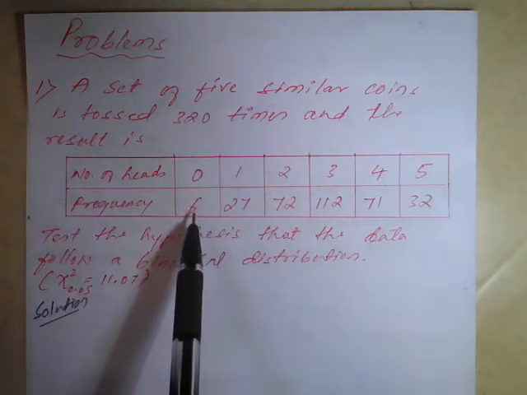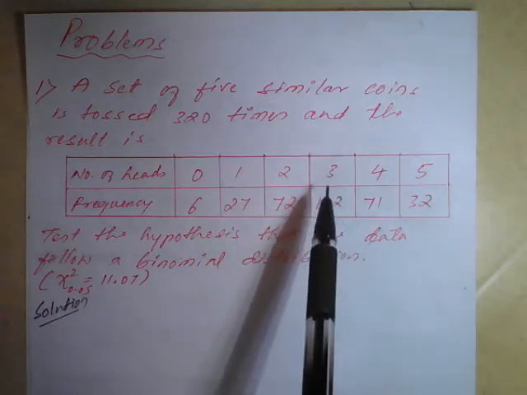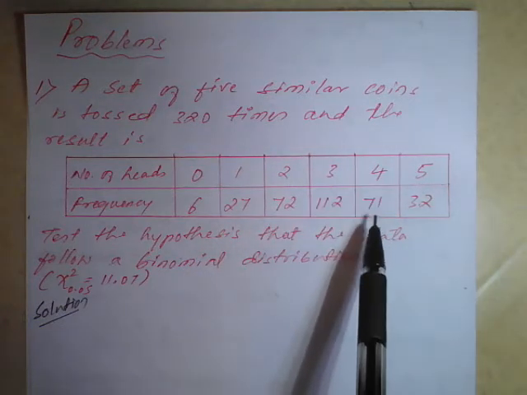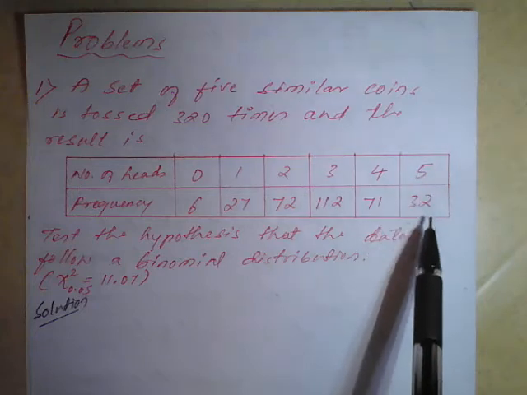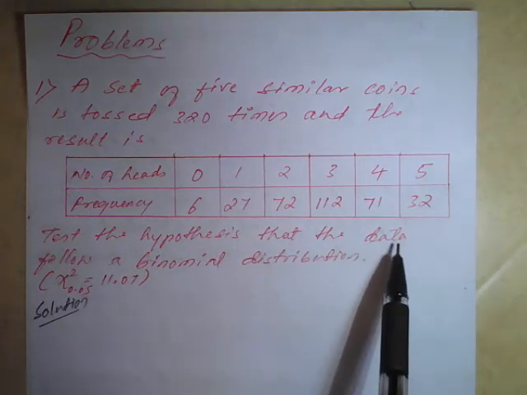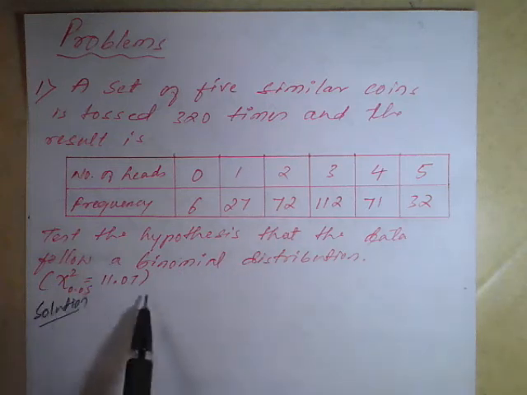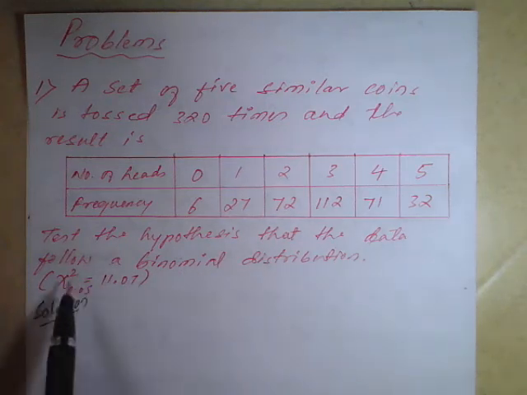They have given 0 heads 6 times, 1 head 27 times, 2 heads 72 times, 3 heads 112 times, 4 heads 71 times, 5 heads 32 times. Test the hypothesis that the data follows a binomial distribution, and they have given the chi-square value of